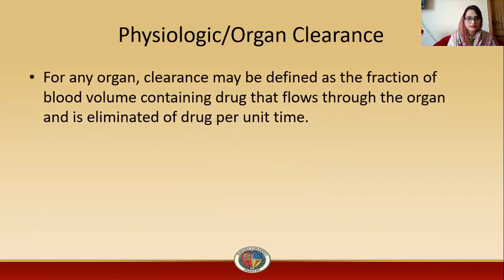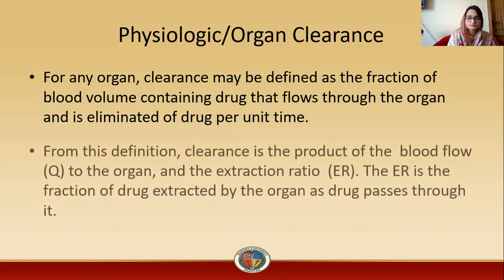Physiologic or organ clearance. For any organ, clearance may be defined as the fraction of blood volume containing drug that flows through the organ and is eliminated per unit time. That is, the volume of blood that is cleared of drug per unit time is called clearance.